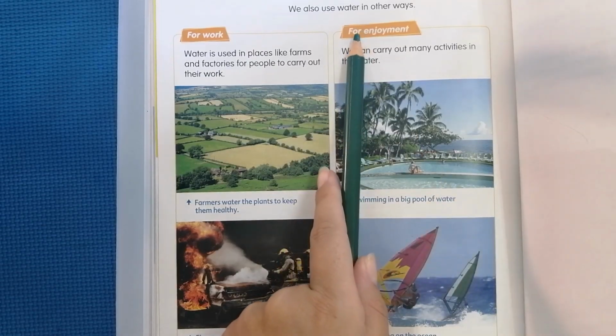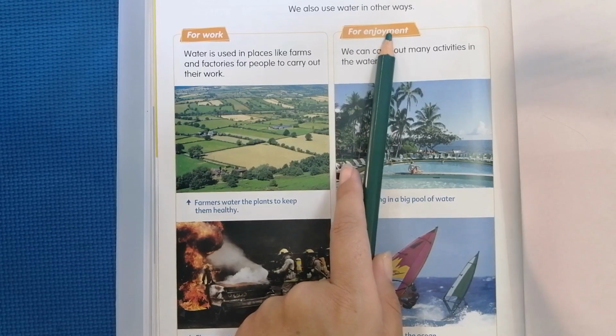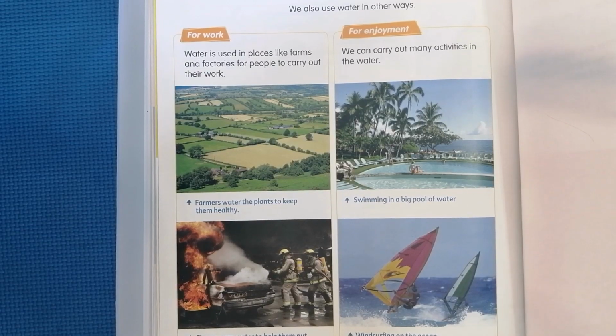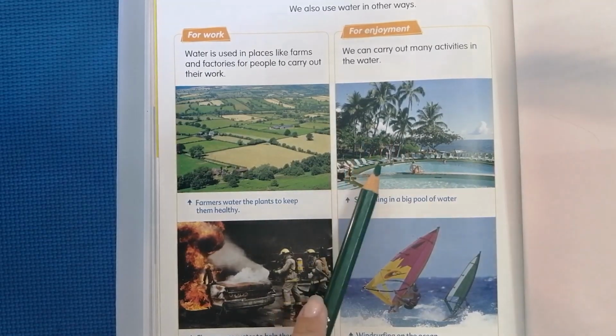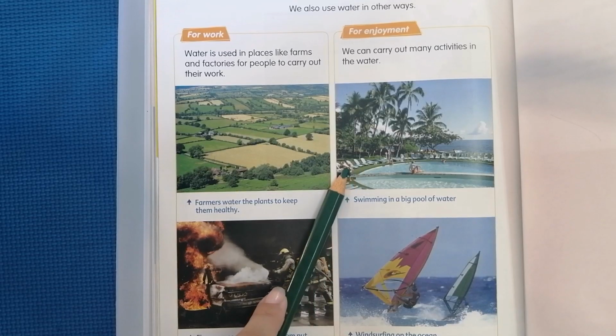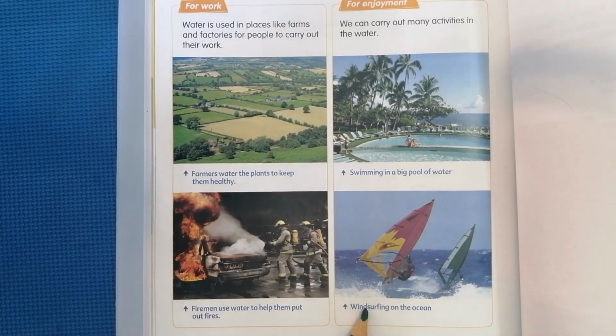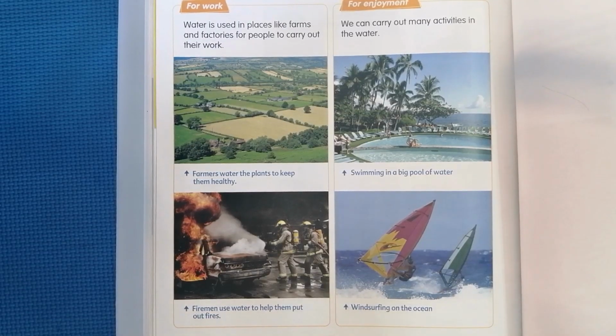We also use it for enjoyment. Enjoyment meaning for fun. So we also use water for fun. And you know that. We have many water activities that are fun, like swimming, and also windsurfing in the ocean.